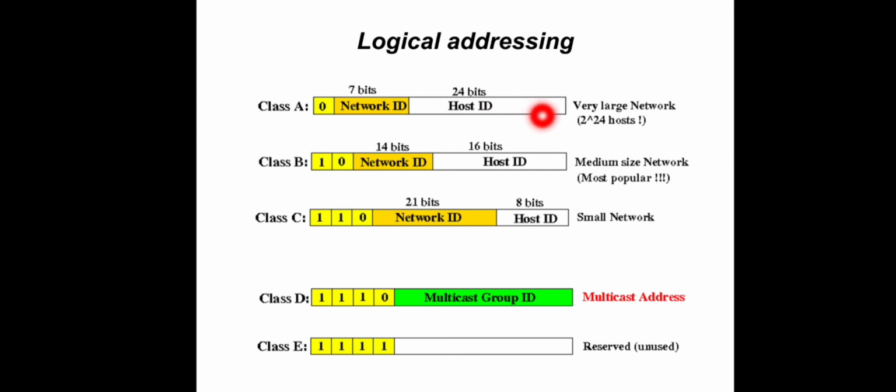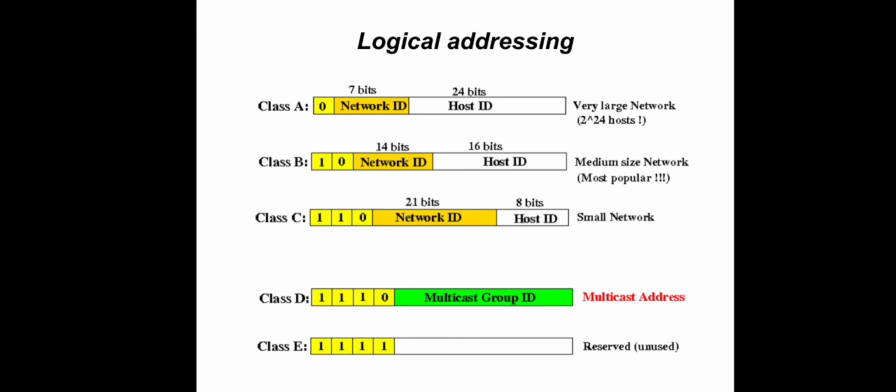So you can guess how many networks can be there, and within each network how many computers can be there. 7 bits for the network ID means 2 raised to 7 different networks are possible, and within each network we can have 2 raised to 24 different computers connected. So we can use this type of class A addressing for a small number of very large networks, because 2 raised to 24 computers can be there in a single network, and 2 raised to 7 different networks can be there.